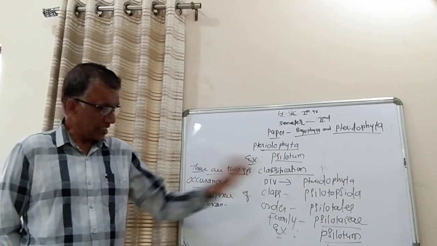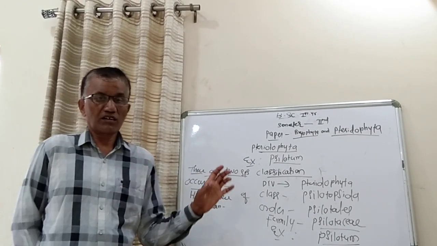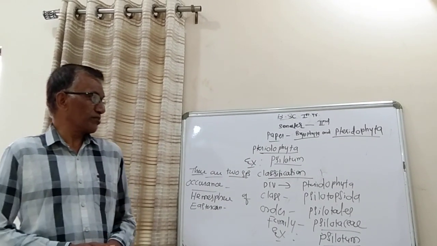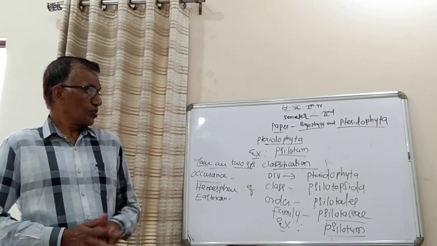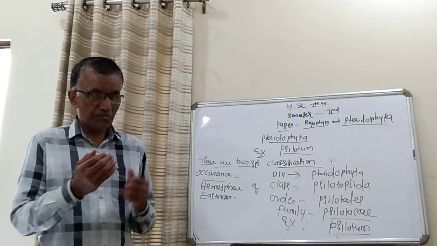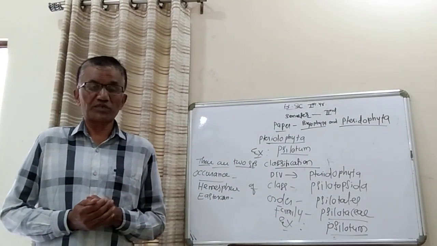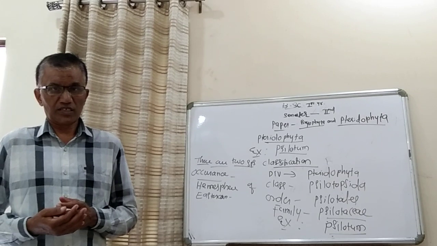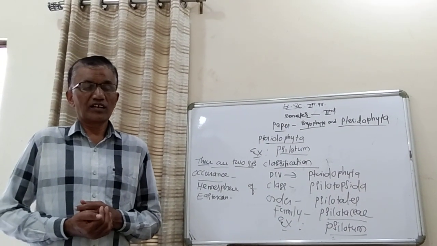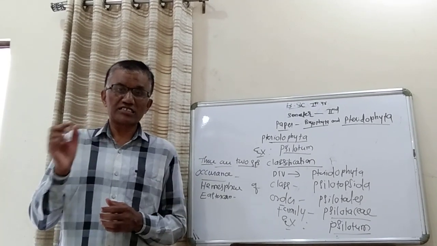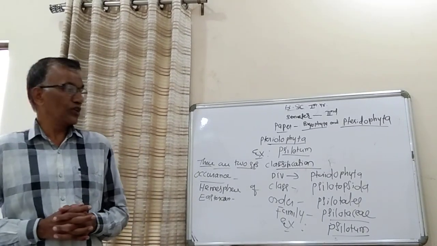Certain parts of the plant body of Psilotum are also found in fossil forms. There are some species of pteridophytes that no longer exist on earth, but are found in fossil forms. For example, Rhynia gwynne-vaughanii is one of the most important genera, a primitive genus of the Pteridophyta, found in fossil form only.